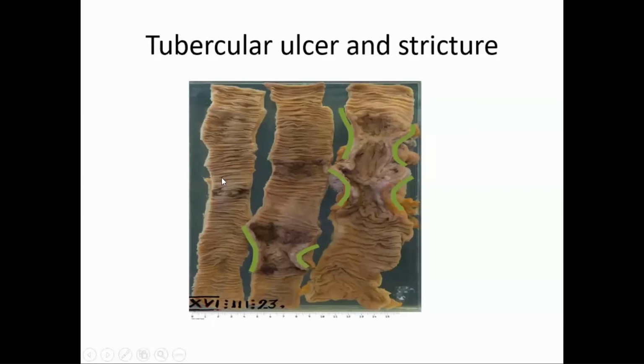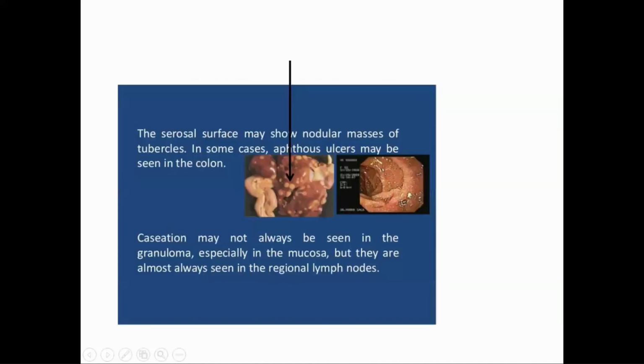You can see here, see the stricture. These ulcers are forming strictures, healing by fibrosis. So there is an obstruction of the intestine in tuberculosis because of stricture. See, these are multiple ulcers, and they are marked. There are strictures. Now on the serosal surface, as I told you, multiple tubercles will be there.